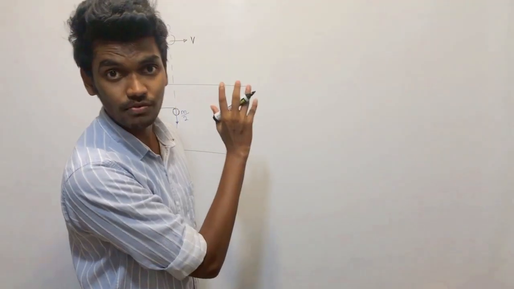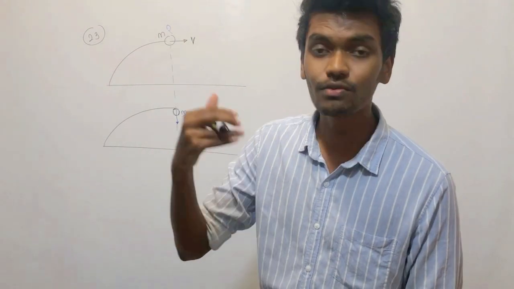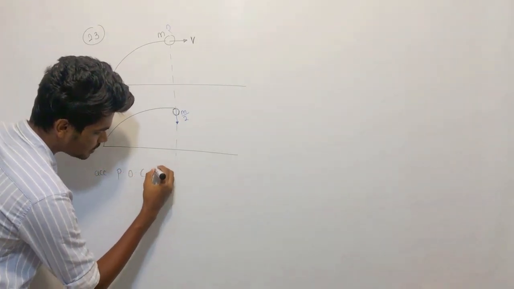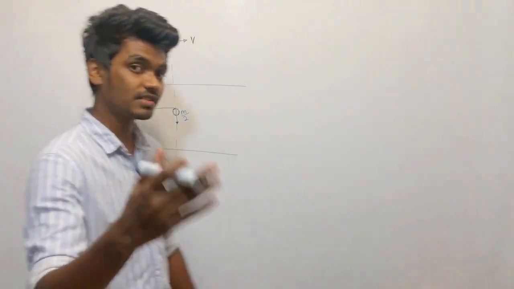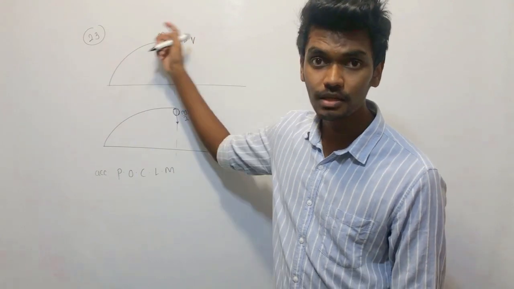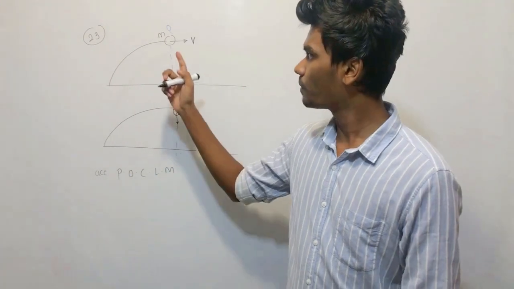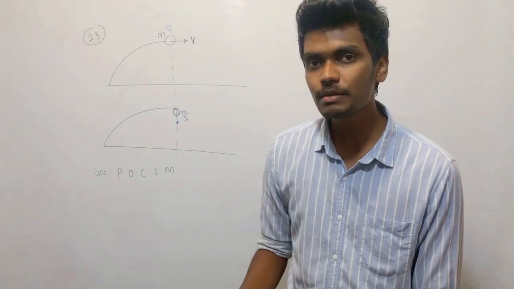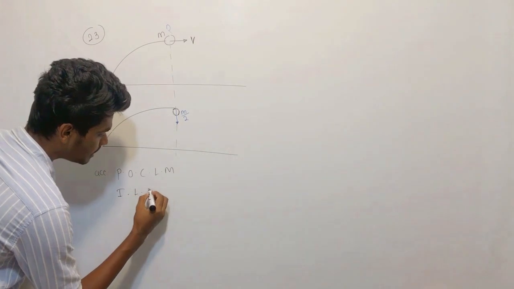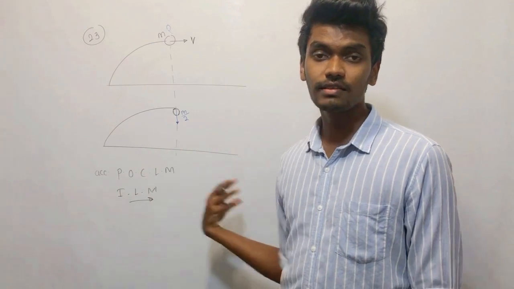So it was horizontal just before the explosion. According to the principle of conservation of linear momentum, which is used here to solve this problem, the linear momentum just before the explosion should be equal to the linear momentum just after. That is how it should be. When it comes to linear momentum, it has a direction also. The initial linear momentum was in this direction.